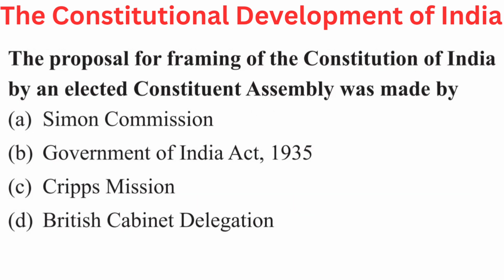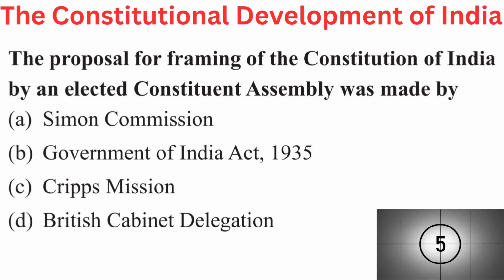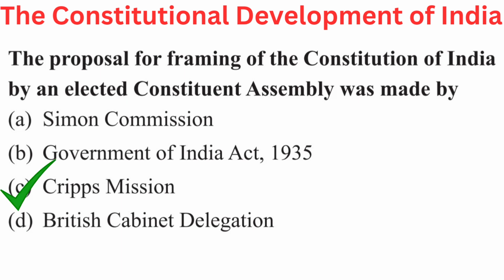Question is, the proposal for framing of the Constitution of India by an elected Constituent Assembly was made by. Your options are A. Simon Commission, B. Government of India Act 1935, C. Cripps Mission, or D. British Cabinet Delegation. Answer is C. Cripps Mission.